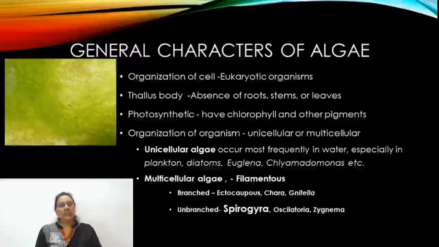They are especially phytoplanktons, diatoms, Euglena, Chlamydomonas, which are unicellular. In them, there may be flagellated or non-flagellated forms, and in multicellular algae, they may be filamentous, branched or unbranched, and flagellated or non-flagellated structures.